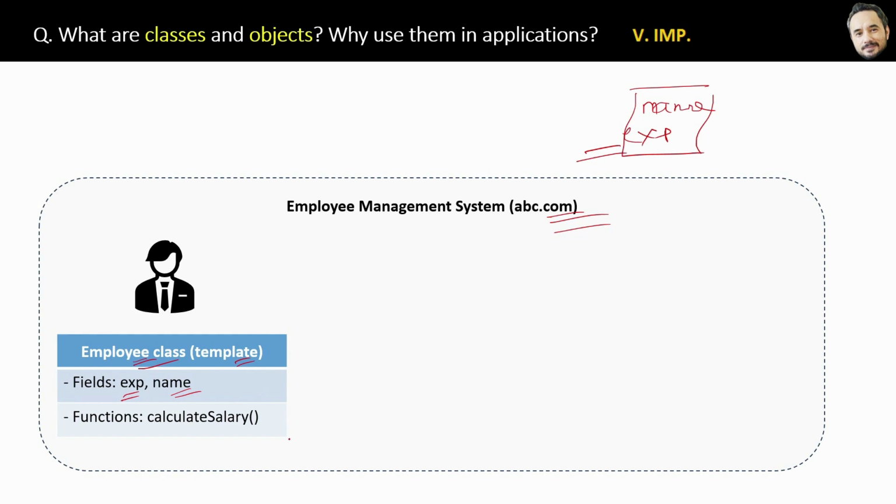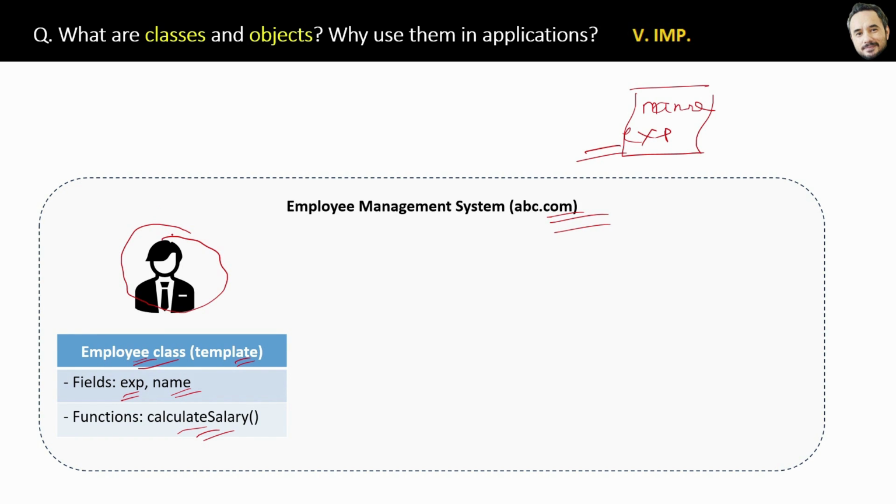This class can also have functions, which is not possible in paper forms, right? So that is the benefit of web applications or software applications. This is a template, this is not an actual person.